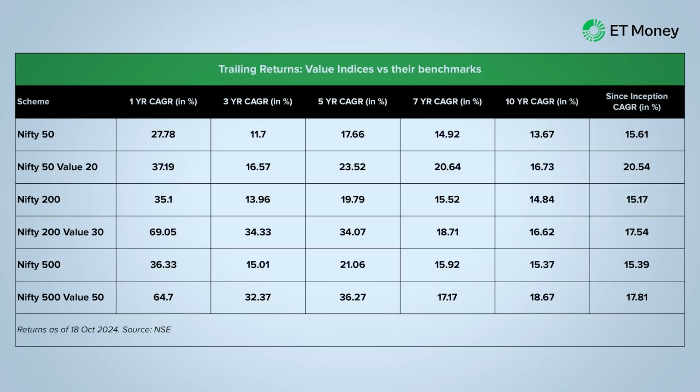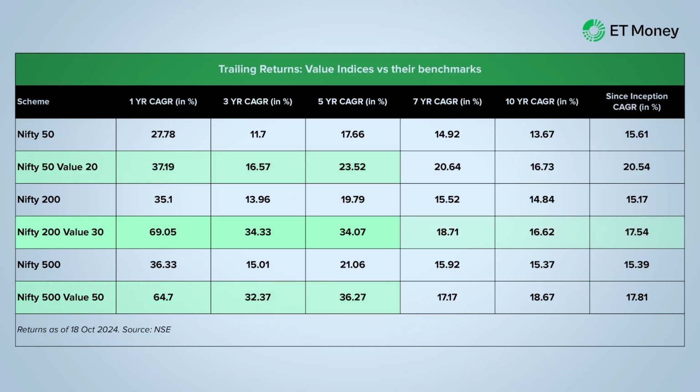To evaluate the performance of these indices, we first looked at their trailing returns. Here, we looked at their 1, 3, 5, 7 and 10-year returns since inception. We observed that all the value indices have outperformed their parent over all the time frames. Their performance was particularly impressive in the last 5 years. Not just that, the margin of outperformance by the value indices has been much higher in the past 5 years.